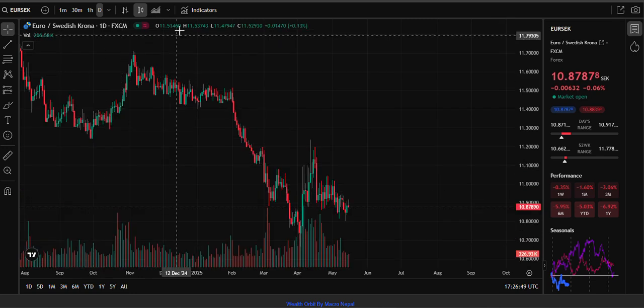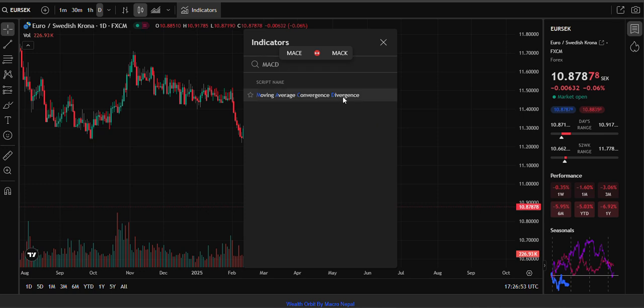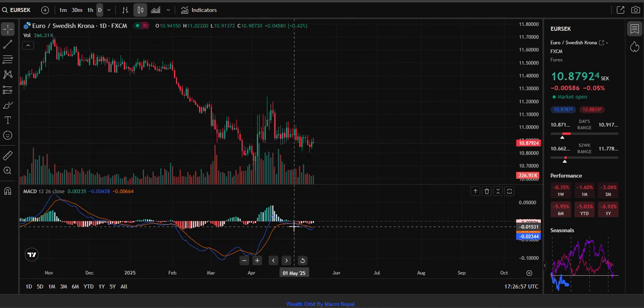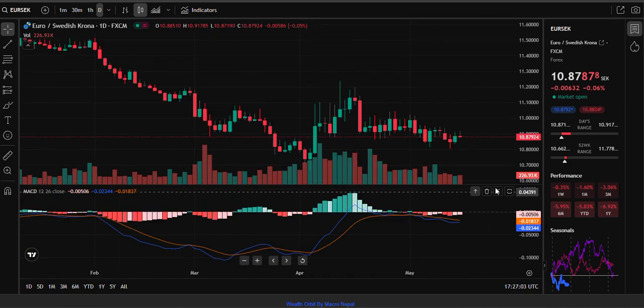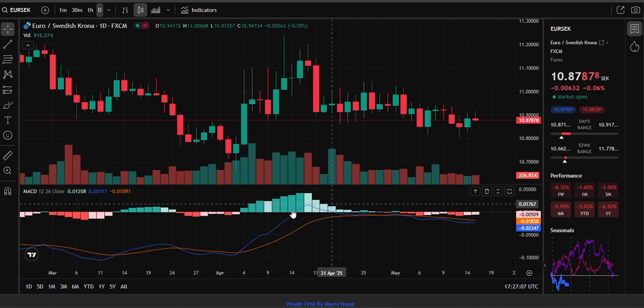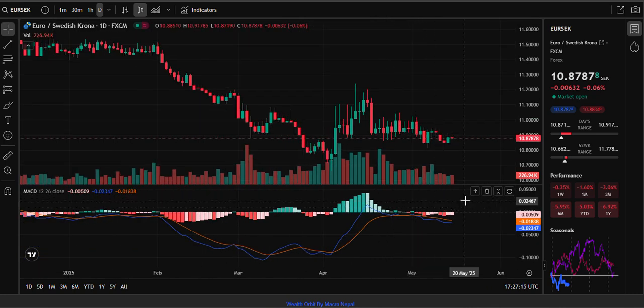When we try to use MACD also, moving average convergence and divergence, it has shown the crossover, and when the crossover is in this phase then it will be moving higher. This histogram illustrates the market momentum. If this is high, it showcases high market momentum, and if this is low, it replicates low market momentum.